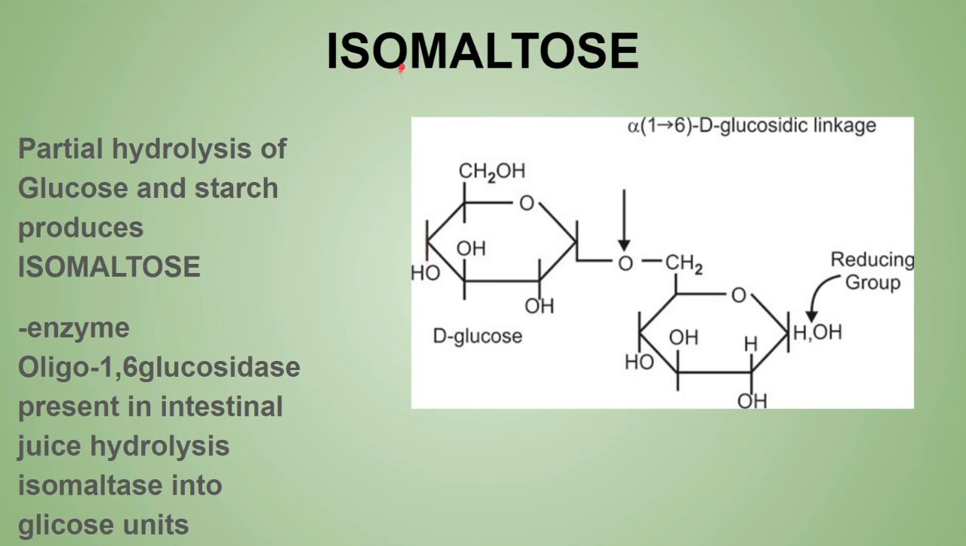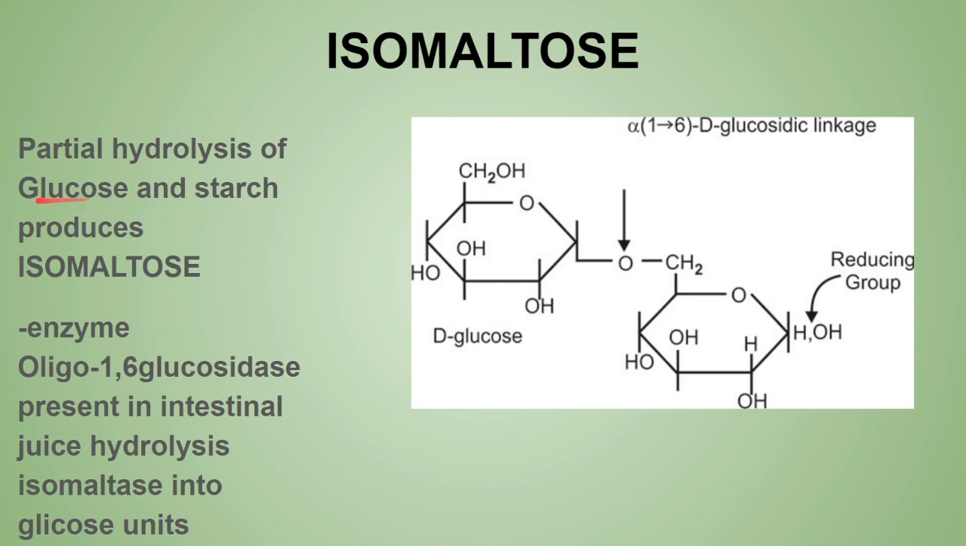Now last is isomaltose. What is this? Here, as you can see, glucose units are used, and just remember this linkage: alpha 1,6-D glucosidic linkage is present in isomaltose. How is isomaltose mainly formed? It is formed by the partial hydrolysis of starch. So not full hydrolysis, but partial hydrolysis of starch forms isomaltose.